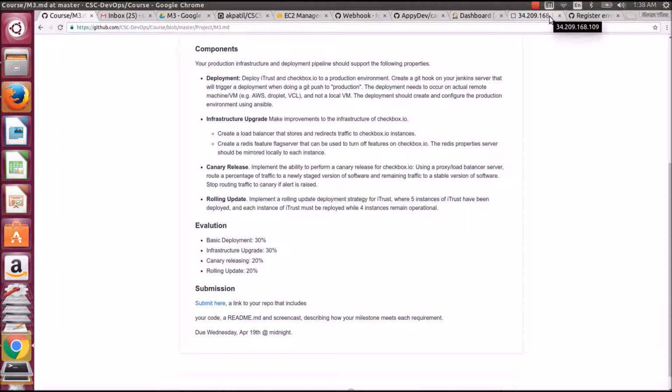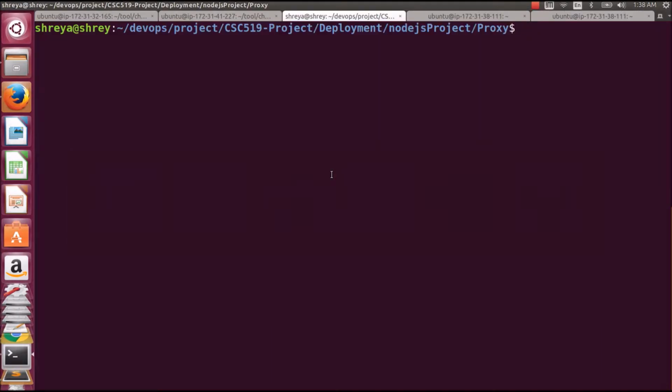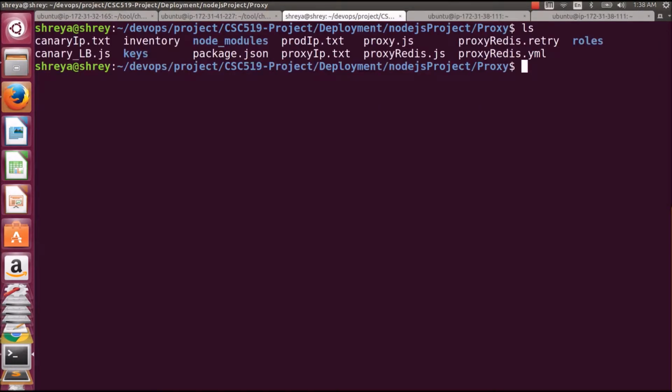Hello, welcome to the demo of our next feature, which is the Canary release. Here, using a proxy and load balancer server, we are routing 20% of traffic to the Canary server and the remaining traffic to the production server.